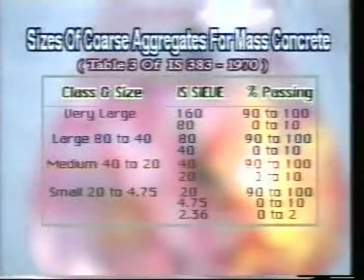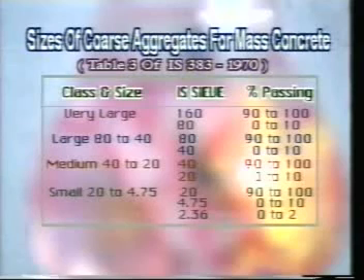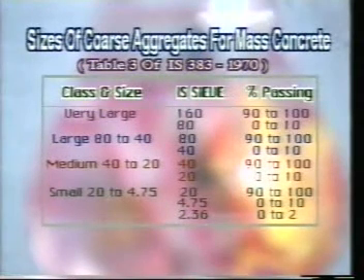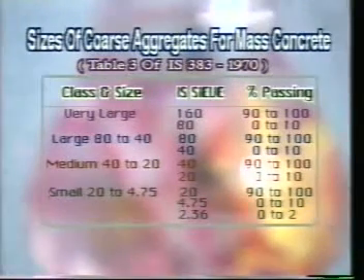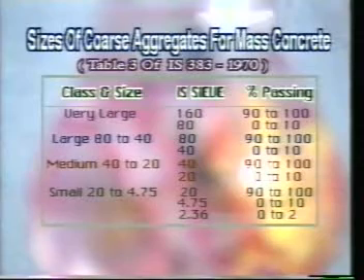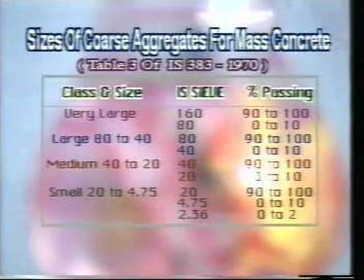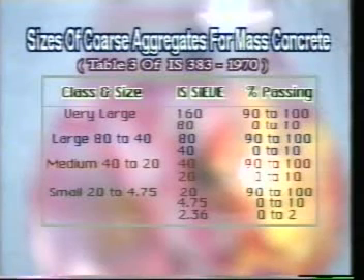Now let us see the sizes of coarse aggregate for mass concrete. This is as per table 3 of IS 383/1970. This table specifies the different sizes of aggregates to be used for mass concreting purposes, varying the sizes from 150 mm to 4.75 mm. For huge mass concreting purposes, these sizes are to be used.